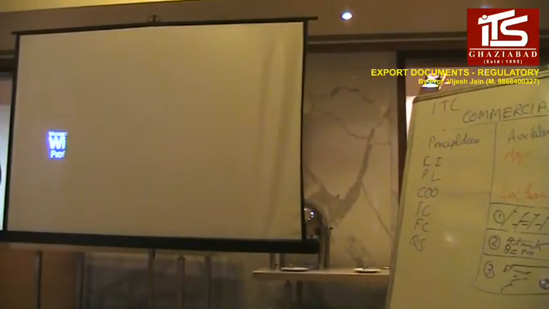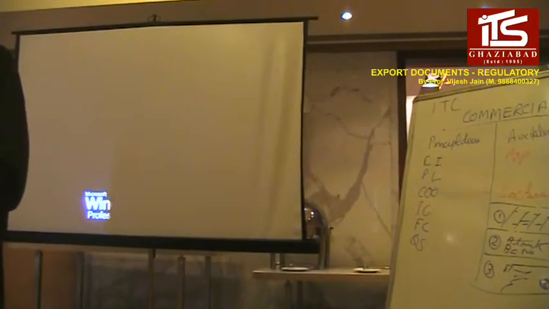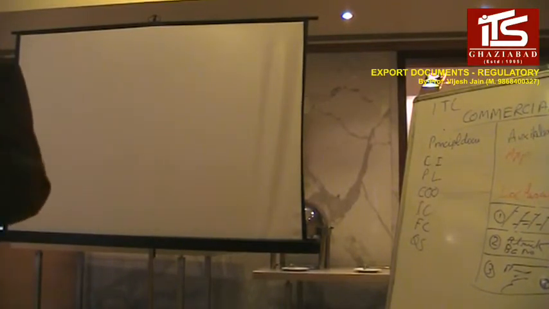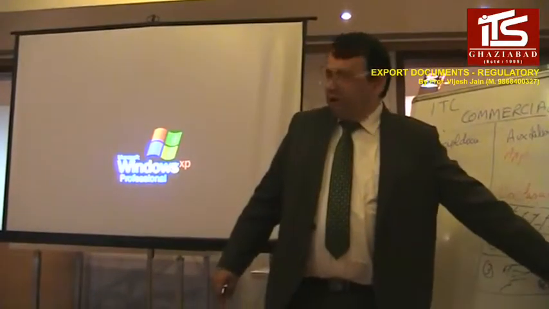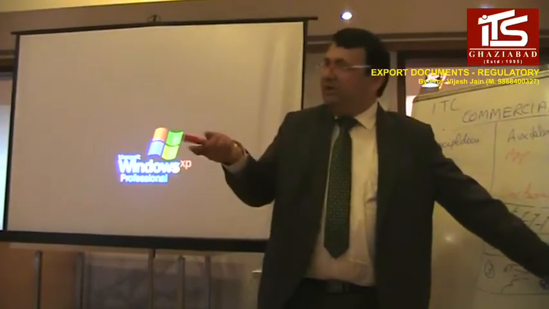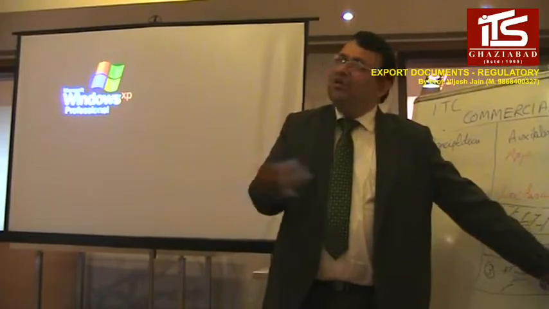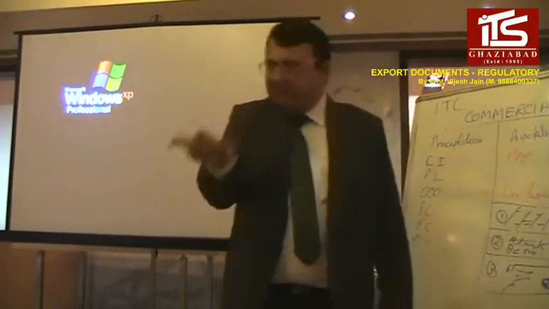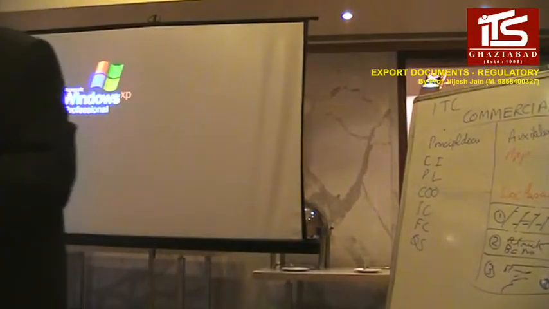It looks complicated, but it's not complicated because it's all an electronic system. So you can do it sitting at your office also. You don't have to run around. I'm not sure, but I think nowadays this is not required even physically. Because BRC is also electronic, this copy is also electronic. So you can request the bank, they will charge something, and they will send it to the RBI because they are already connected with the RBI, right?